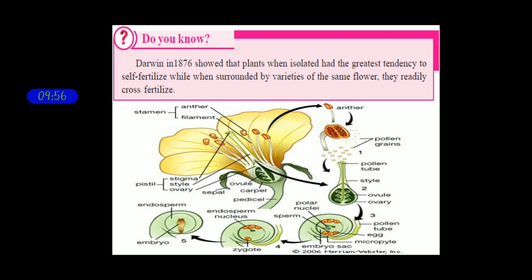Darwin observed that the plant always wants to self-fertilize, but if plants of the same species are present around that plant, it shows some tendency to cross-fertilize.